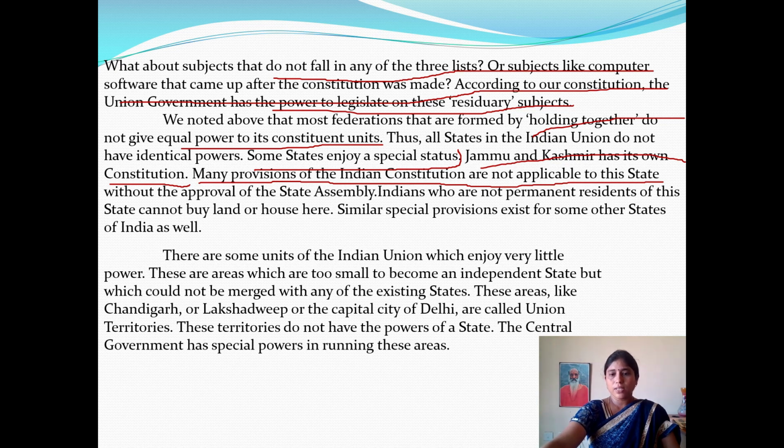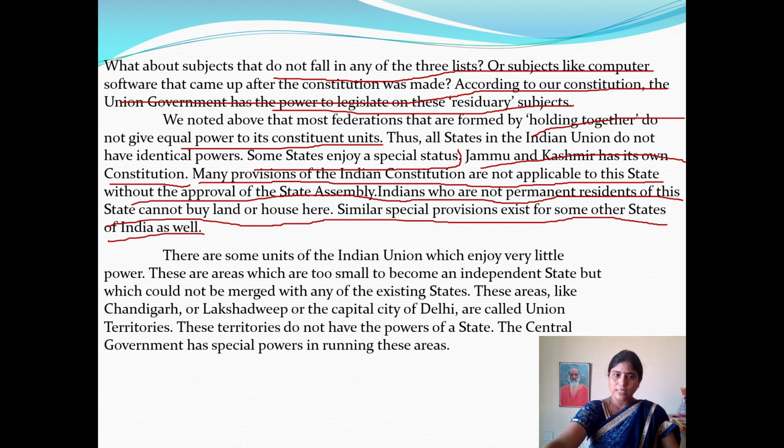Many provisions of the Indian Constitution are not applicable to the state without the approval of the state assembly. Indians who are not permanent residents of this state cannot buy land or a house here. Similar special provisions exist for some other states of India as well. These are some of the Indian Union territories which enjoy very little power.